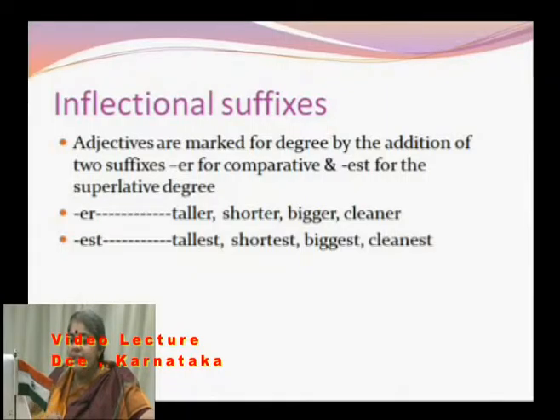For comparative degree, it takes the suffix er. For superlative, it takes the suffix est. Now, what is comparative? You compare two items. What is superlative? You consider that particular thing or whichever object you are talking about as the highest.